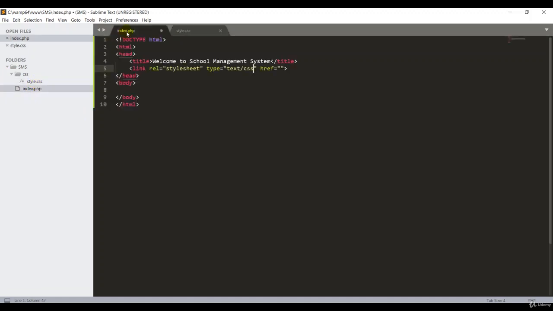So I go back to my index.php. I'm putting the link over here, guys. First you have to put the folder name, then you have to put the file name, css. Okay, good. So now we have created the title, and we have linked our CSS file into our project. I come out from the head, so I'll go back to my body section. Now I'm going to start work in the body section.